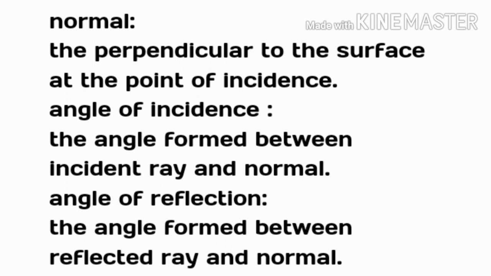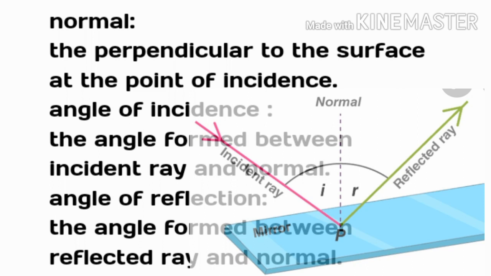And the angle of incidence is the angle we can measure between the incident light ray and the normal line. Then the angle of reflection is the angle between the reflected light ray and the normal. These two angles are always equal in a reflection process.